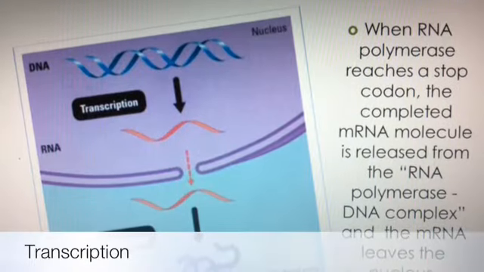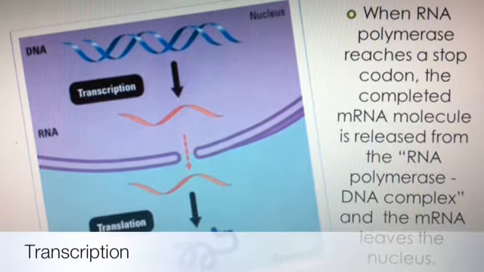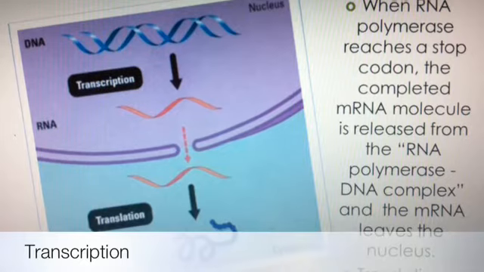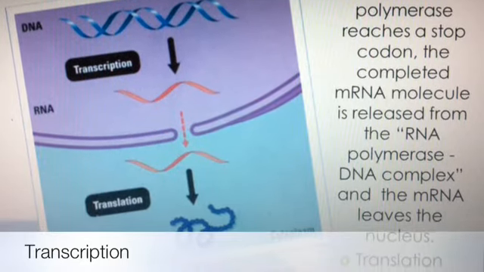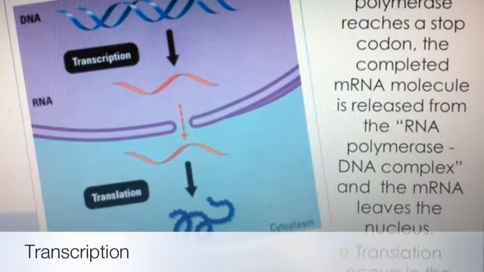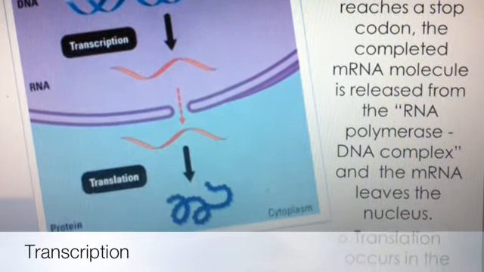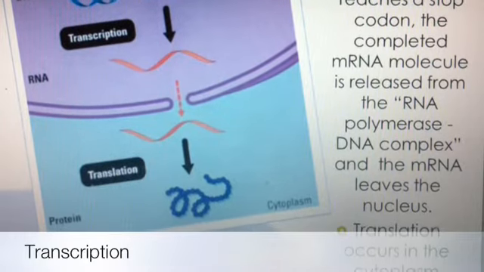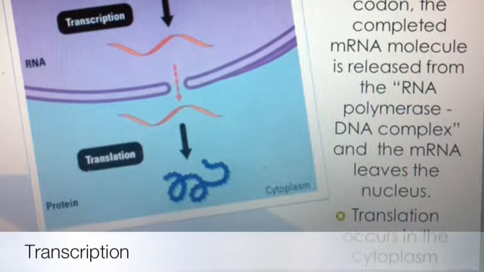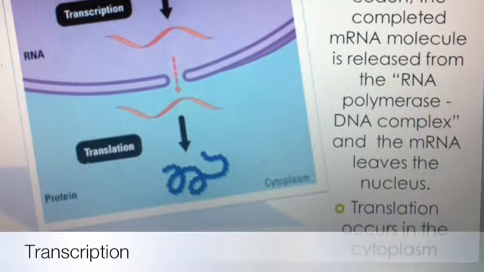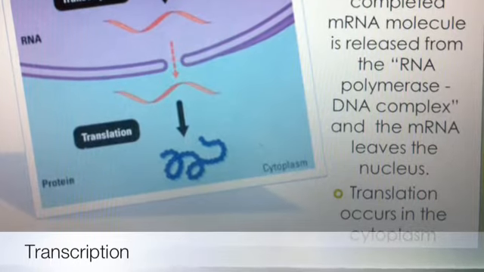RNA polymerase moves along the DNA, separating the strands and assembling the mRNA. Hydrogen bonds then reform the double helix. When RNA polymerase reaches the stop codon, it stops making mRNA and the completed mRNA molecule is released from the RNA polymerase DNA complex and can begin translation. In eukaryotic cells, this means first moving from the nucleus into the cytoplasm. In prokaryotic cells, ribosomes can bind and begin translation before polymerase has completed the new mRNA strand.